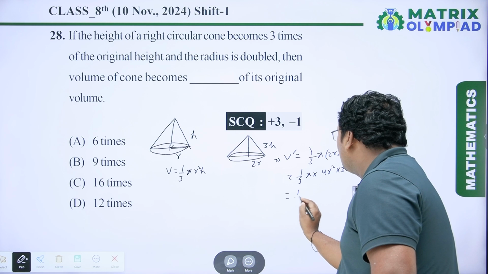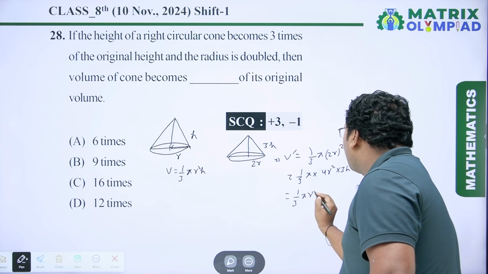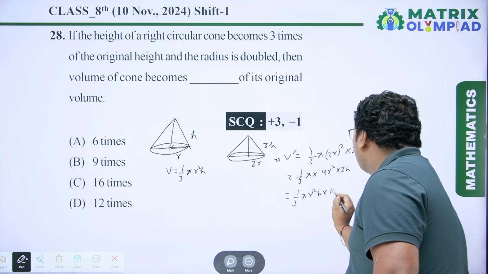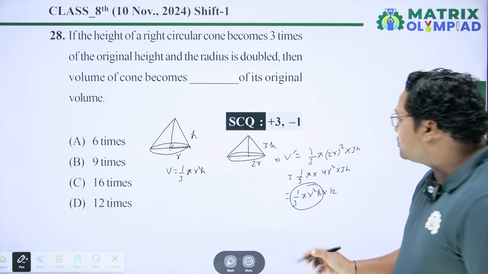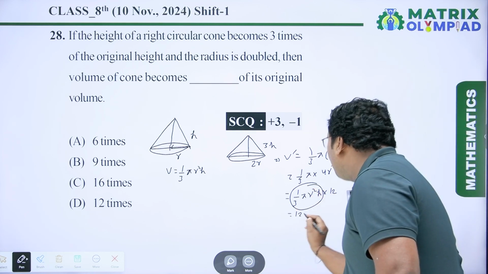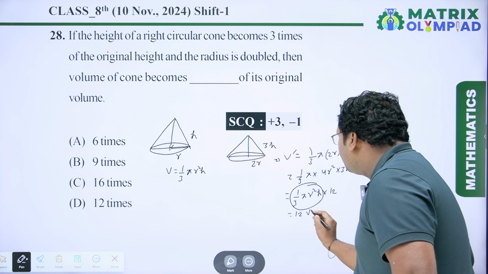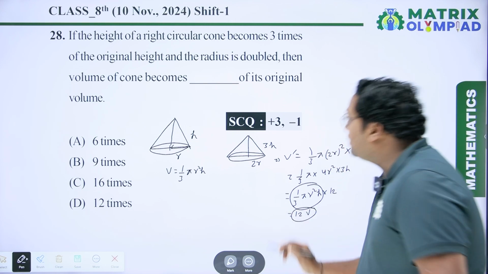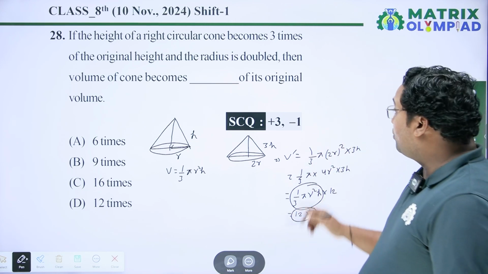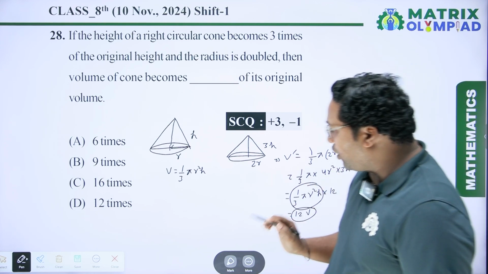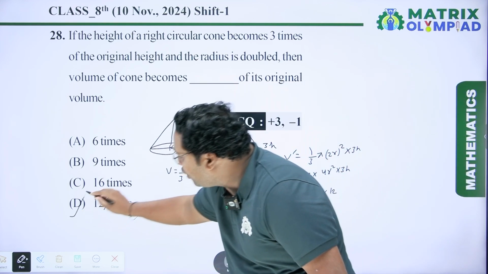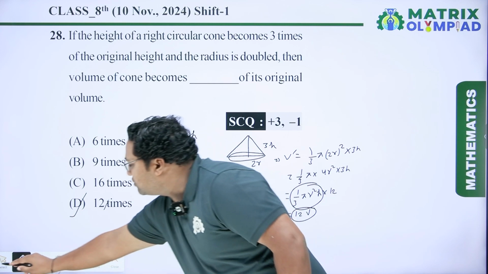So this equals 1 upon 3 pi r square h into 12, and this is the original volume. So the new volume is 12 times of its original volume. So correct option will be the D option. Now coming to the next question.